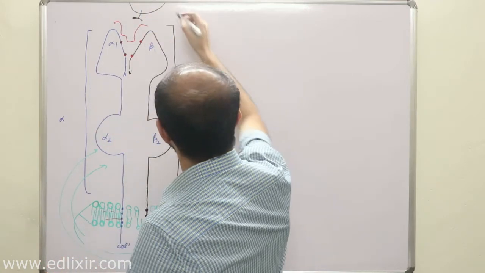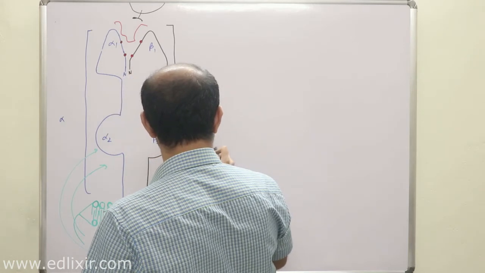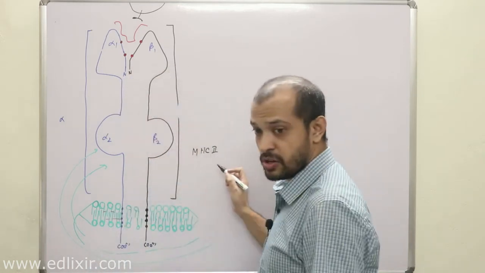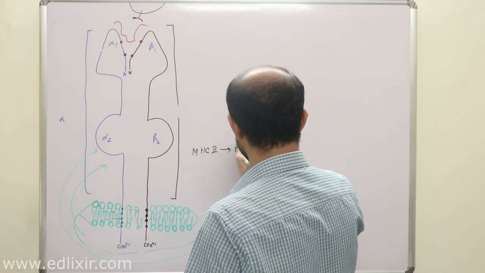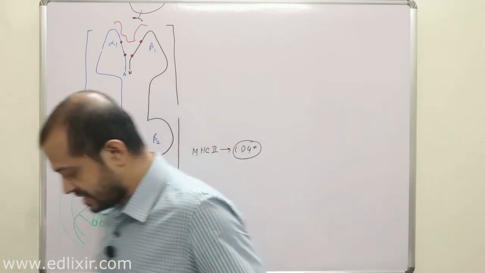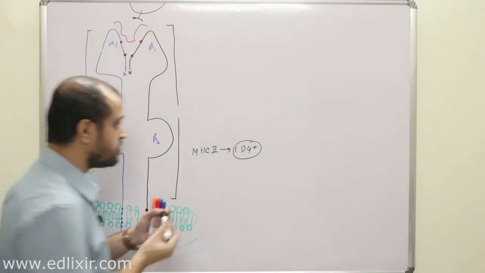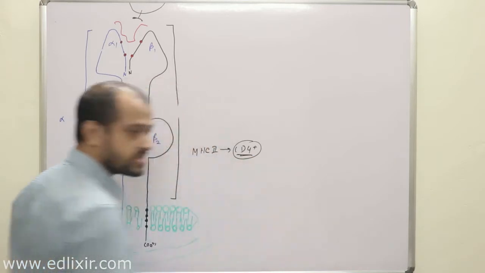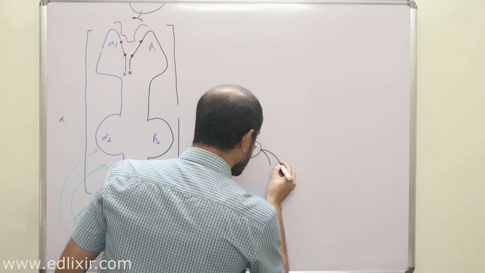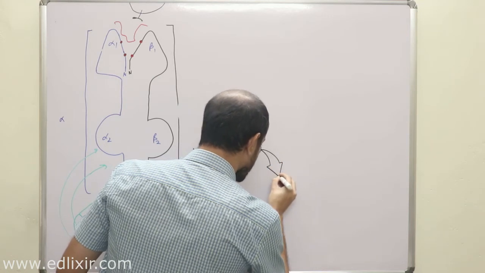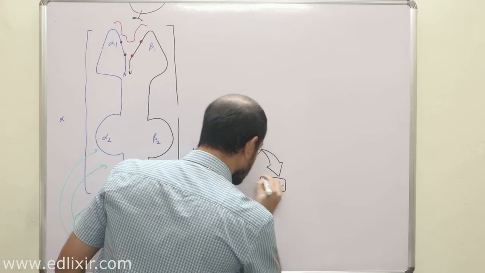Now this is an MHC class 2 molecule. MHC class 2 molecules will interact with only CD4 positive cells, right? What are CD4 positive cells? CD4 positive cells are actually antigen presenting cells or APCs.